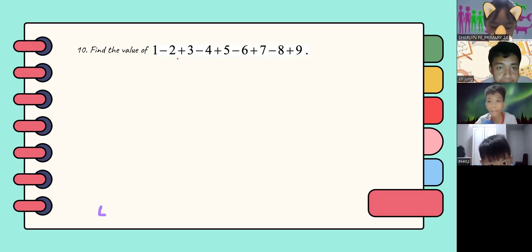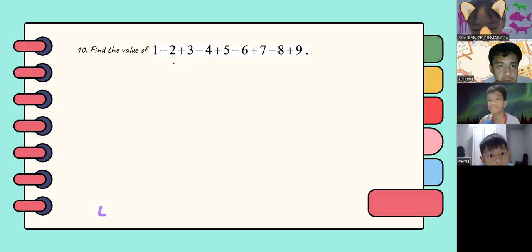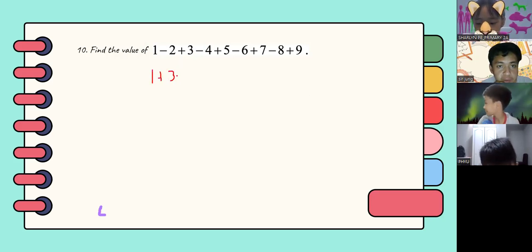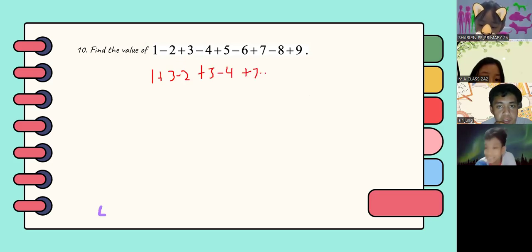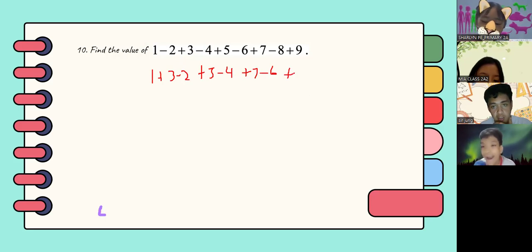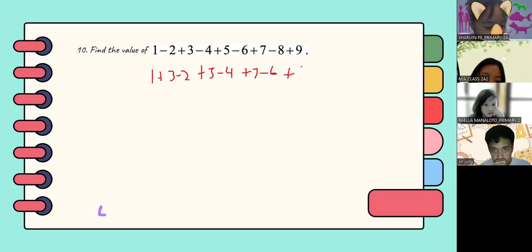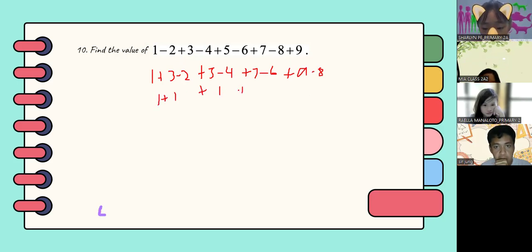If it is 5, so we have 1 plus 3 minus 2, plus 5 minus 4, plus 7 minus 6, plus, this should be 9 minus 8, right? So this is 1 plus 1, this is 1 again, plus 1, and then 1. So you have 1, 2, 3, 4, 5. So the answer here should be 5 and not 13.